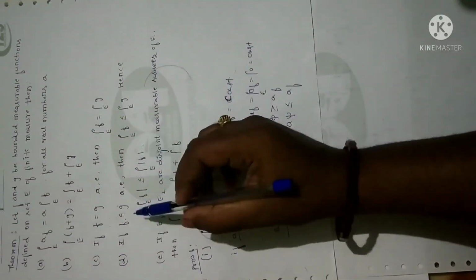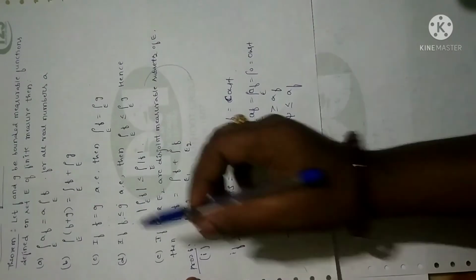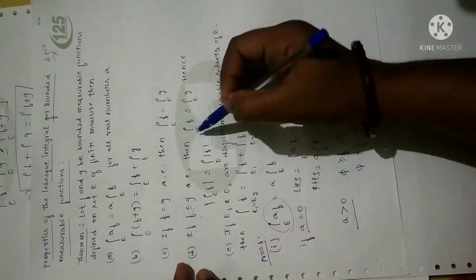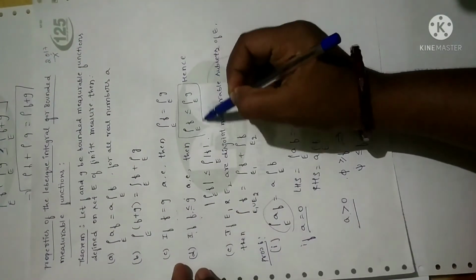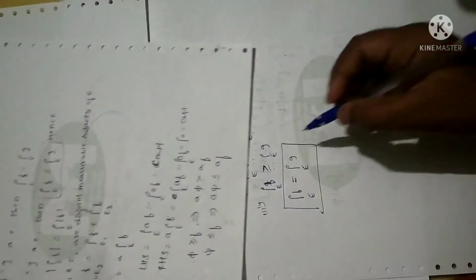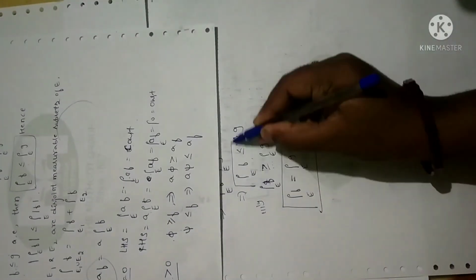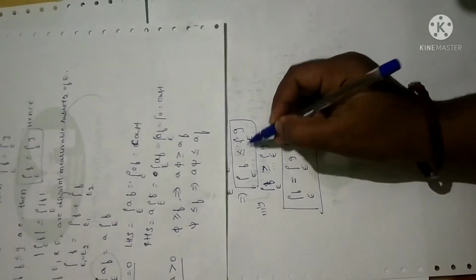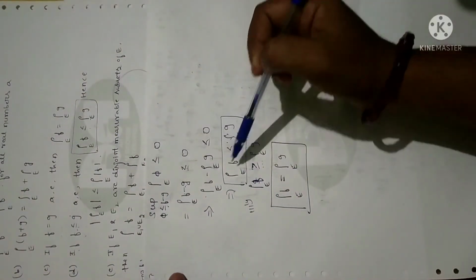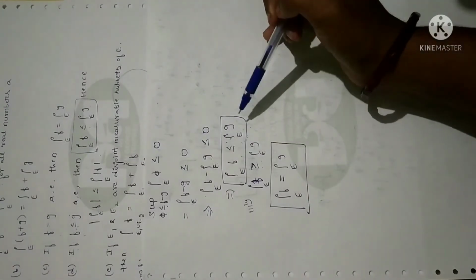Yeah, statement C. Now let me prove statement D. Now look at statement D. If f is less than or equal to g almost everywhere, then we need to prove the Lebesgue integral of f is less than or equal to the Lebesgue integral over E of g. And we have already proved this. See here, the Lebesgue integral over E of f is less than or equal to the Lebesgue integral over E of g. I have already proved this in statement C itself. So again you have to write the same, or else no need to write.